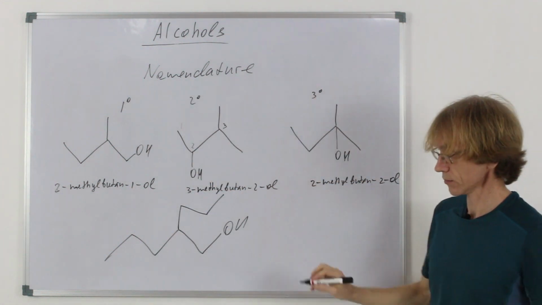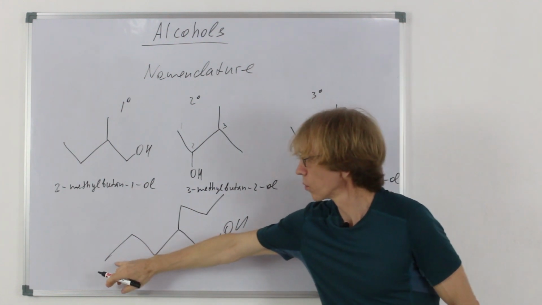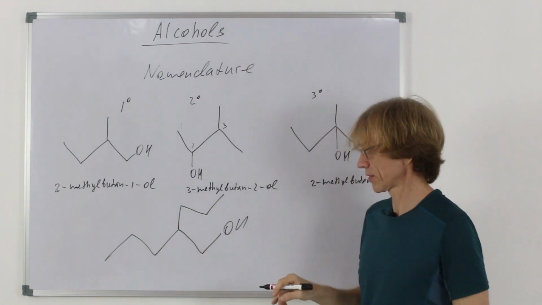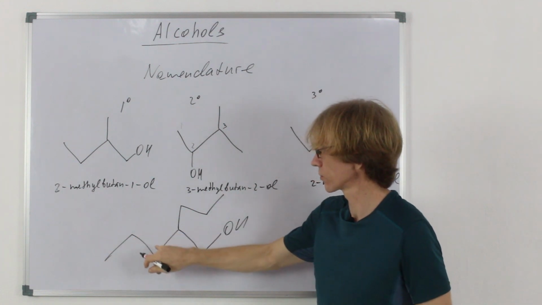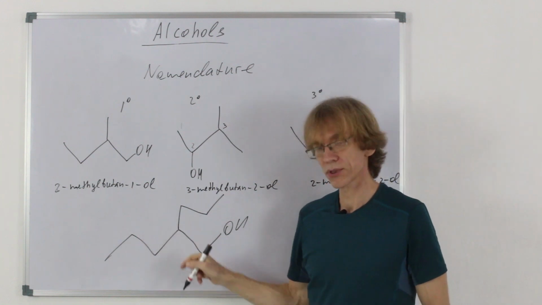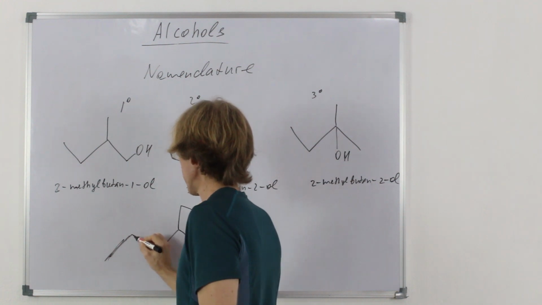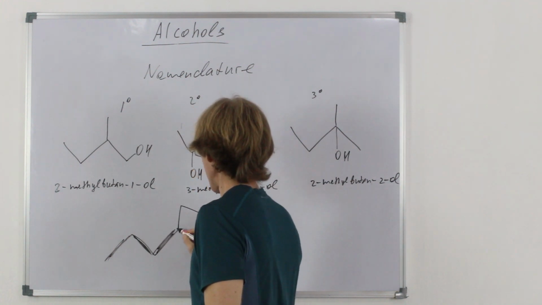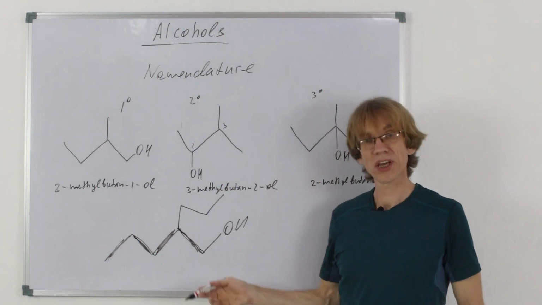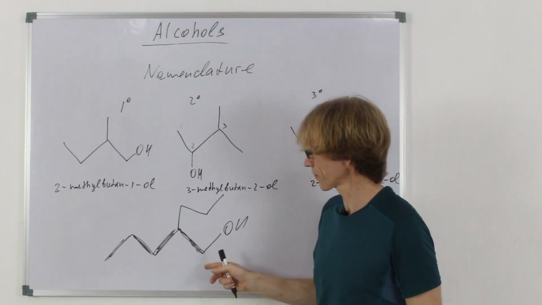Let's take some other molecule, a bit more complicated, and look at it. Say this. You see, here first we have to find the parent chain. 1, 2, 3, 4, 5, 6, 7. It should be hept, no? Because this one, 1, 2, 3, 4, 5, pent, is shorter. But you see, the hydroxyl group defines the parent chain. So the parent chain is actually 5 carbons, and it should be some pentanol.